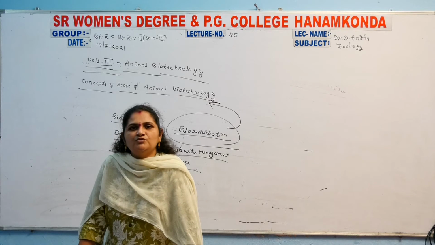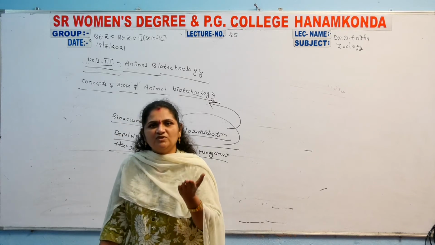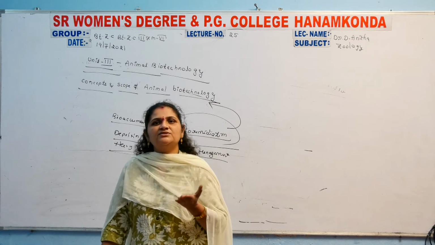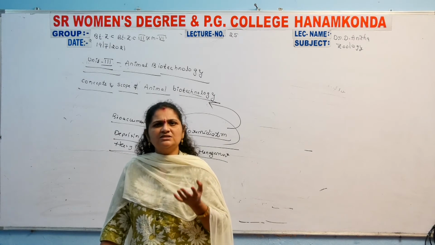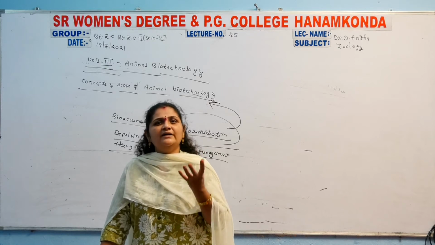Why? Because it helps in the production of wanted character genes. Some of the organisms may have high resistance power.